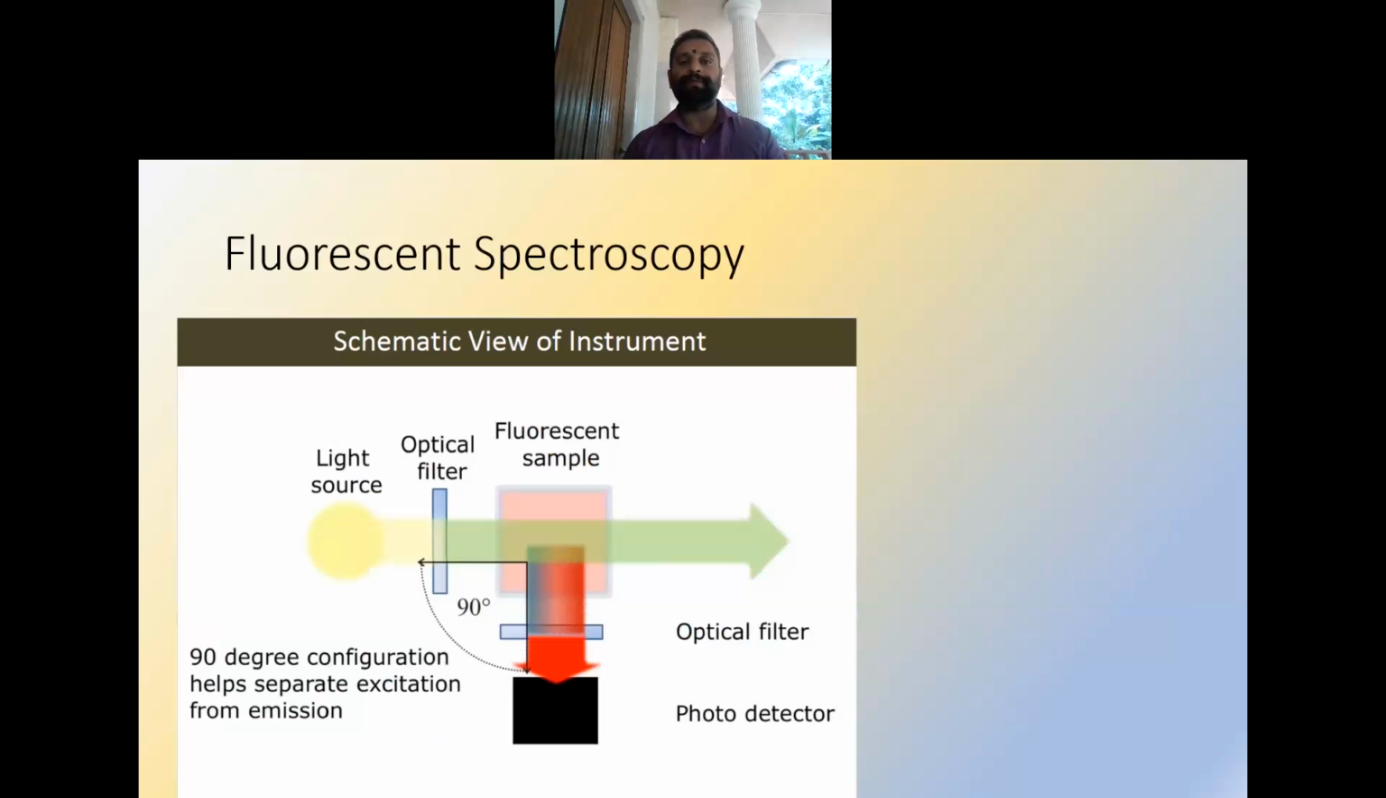So in fluorescence spectroscopy, the light source is there and the optical filter will filter the light, which is then passed through the fluorescent sample. As part of that, it will transmit one wavelength and generate another wavelength. This 90-degree configuration will help in separating the excitation from the emission, and that emitted signal will be detected by a photodetector for processing.